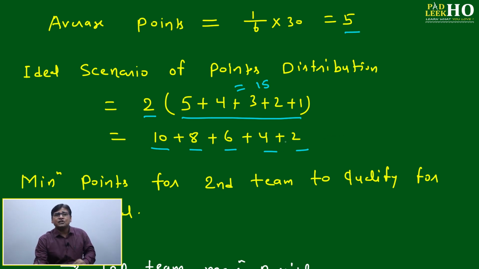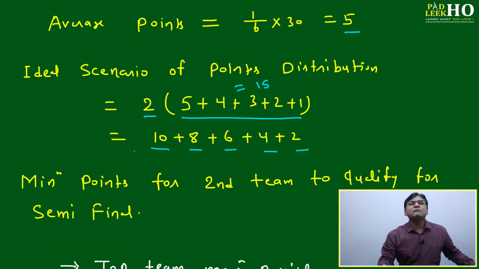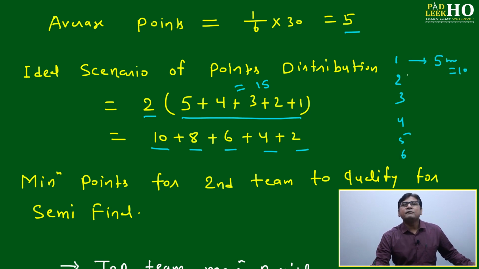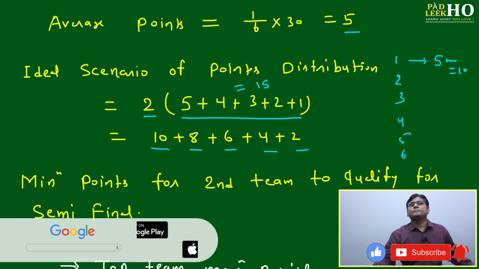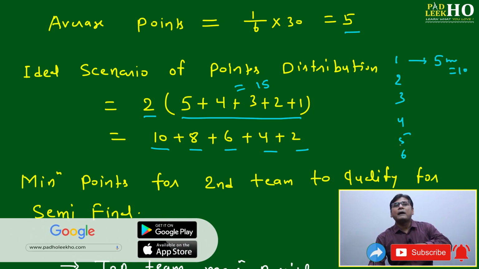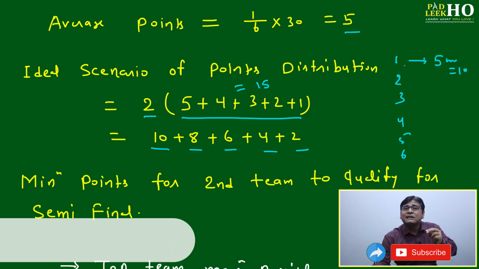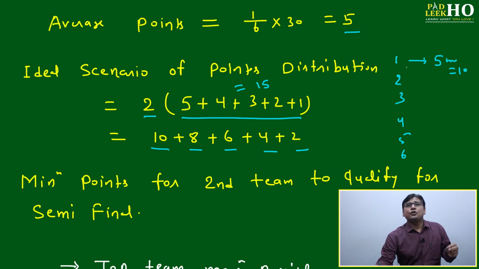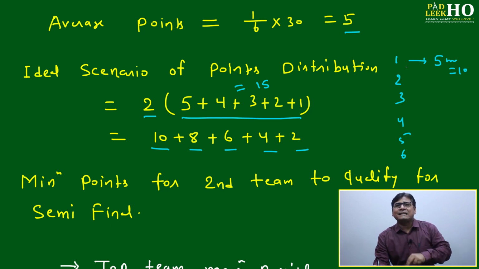This is the ideal scenario, where the top team of any group, the one having the top ranking in the ICC ranking, will win all the matches against the 5 teams. Just suppose 1, 2, 3, 4, 5, 6. Then team 1 will win all 5 matches, then he will get 10 points, with teams number 2, 3, 4, 5, 6 having a lower rank compared to team 1. If you are considering the ideal scenario, Australia will always beat Bangladesh. If this scenario is maintained, then this will be the ideal scenario.